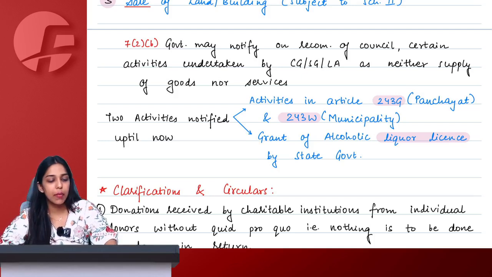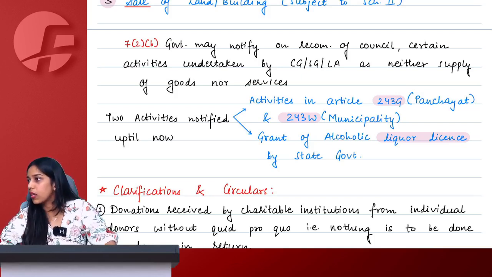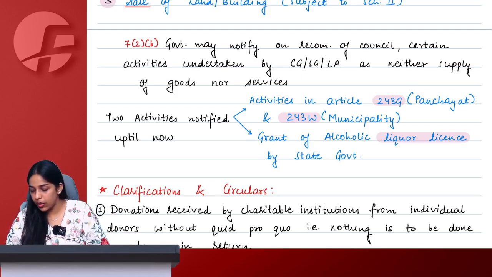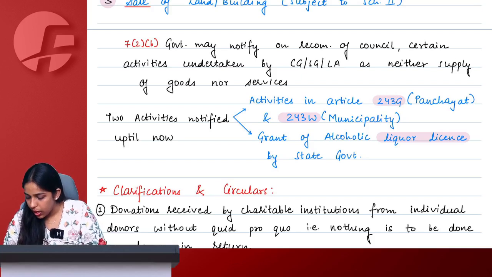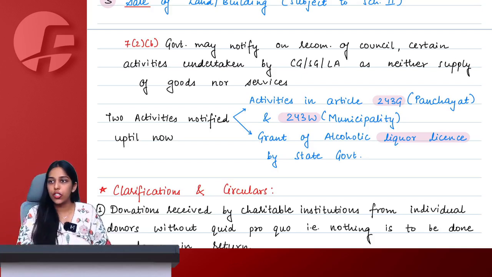It got stuck at my end. I was not able to see any of your chats.